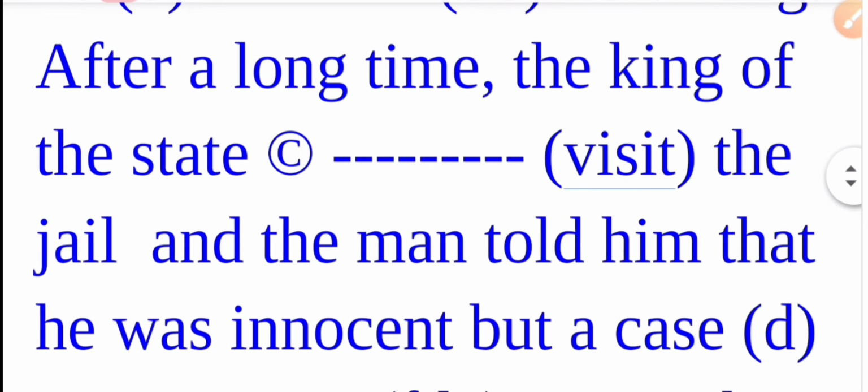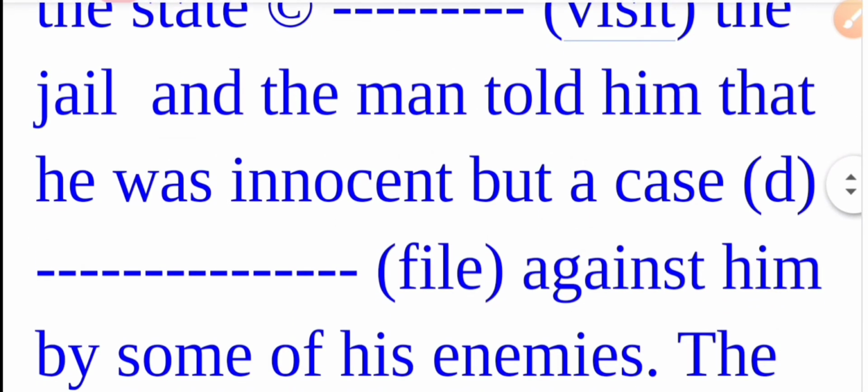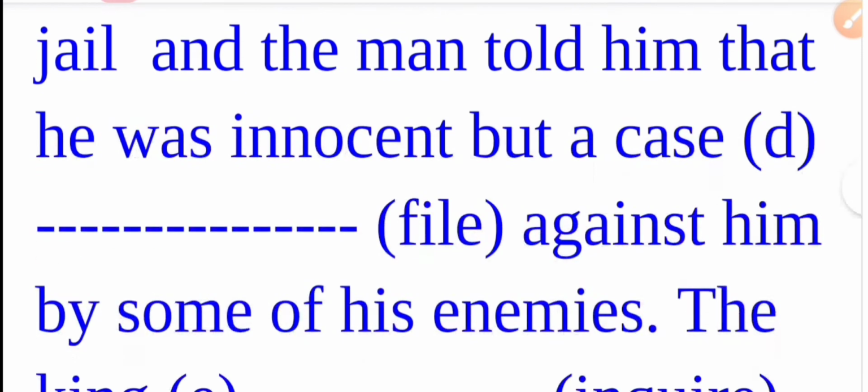After a long time, the king of the state visited the jail and the man told him that he was innocent. So learners, after a long time, the king of the state visited the jail. The subject is the king and it is in the active voice. As it is in the past tense, the correct answer is the king of the state visited the jail, or we can also write had visited the jail, and the man told him that he was innocent, but a case filed against him by some of his enemies.